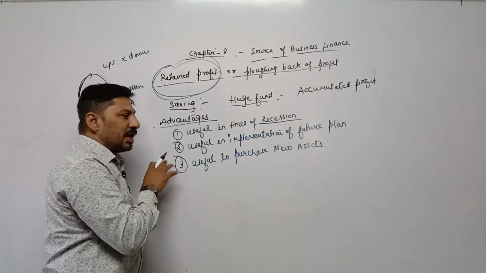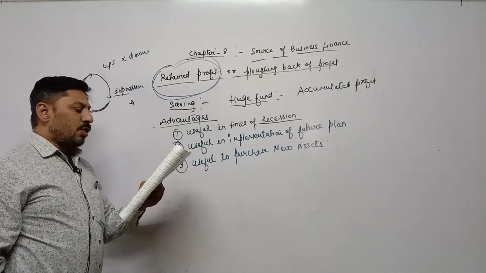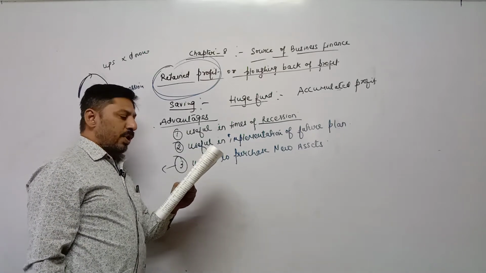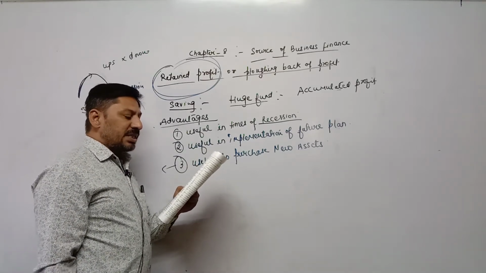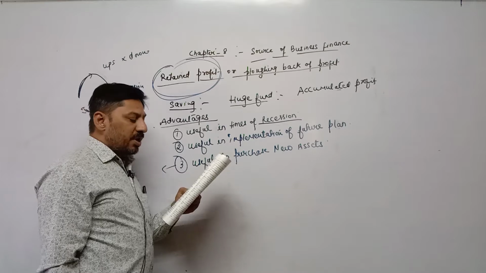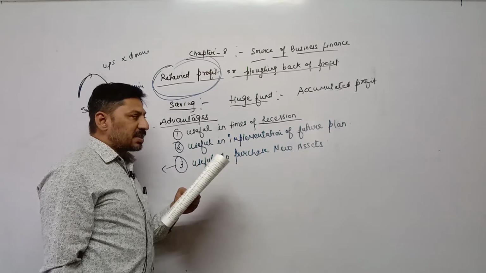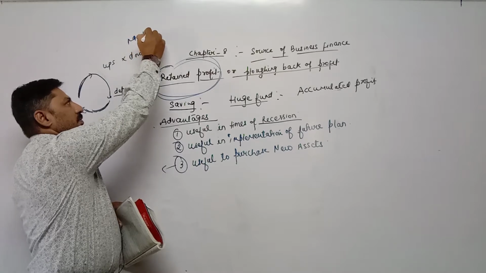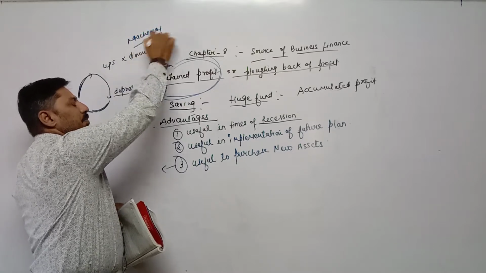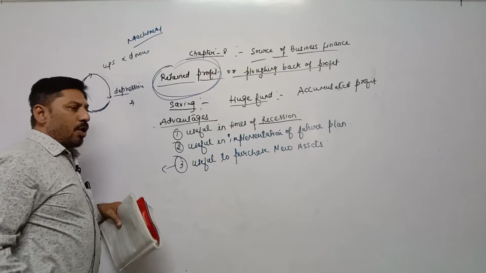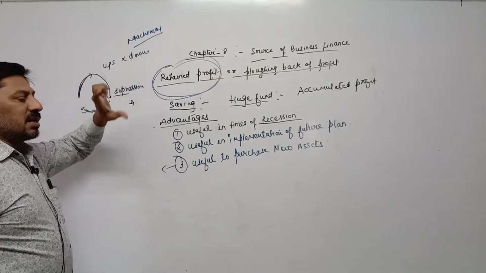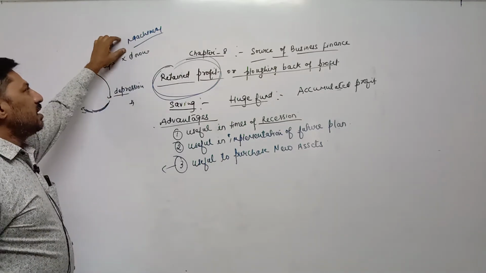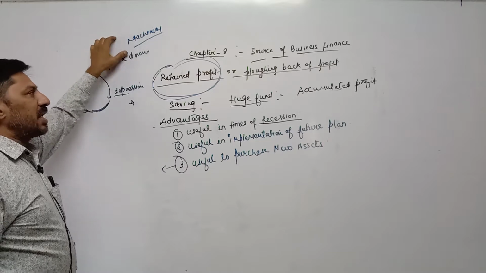So, once again, the third point is at the end of the estimated life of an asset. Now what is the meaning of at the end of the estimated life of an asset? Suppose the company purchased a machinery 5 years back. We all know that every asset has a certain life. Suppose this machinery we can use for at most 10 years.